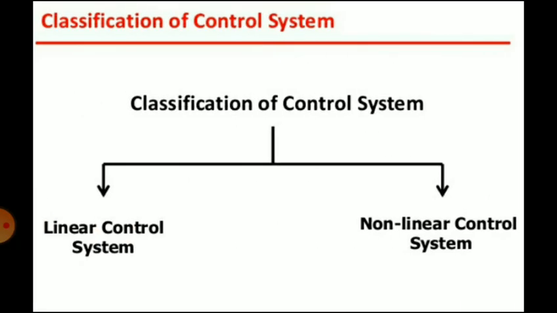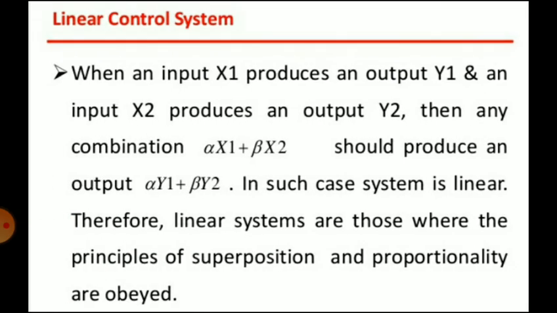Then another classification of the control system, that is linear control system and non-linear control system. In a linear control system, when the input x1 produces an output y1 and an input x2 produces an output y2, then any combination alpha x1 plus beta x2 should produce an output alpha y1 plus beta y2. In such a case, that system is called a linear control system. Therefore, linear systems are those where the principle of superposition and proportionality are obeyed.